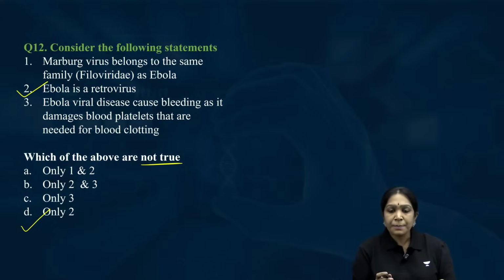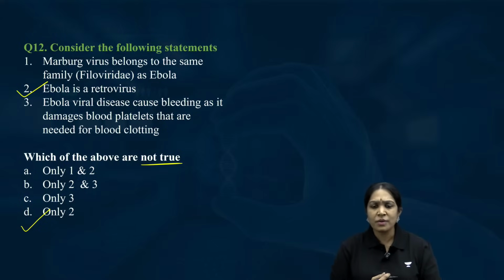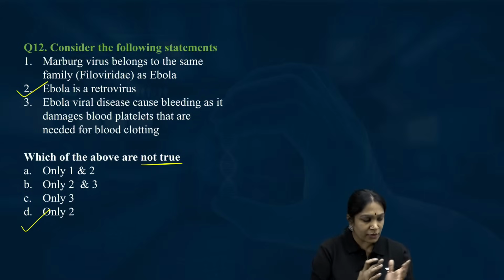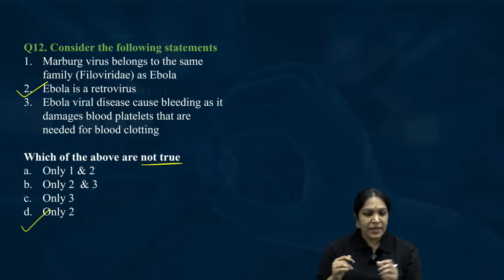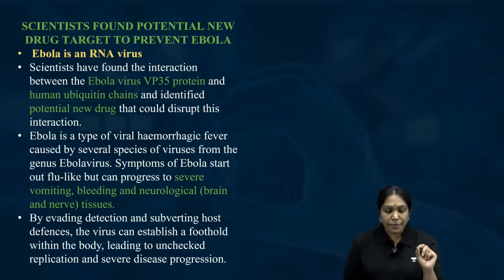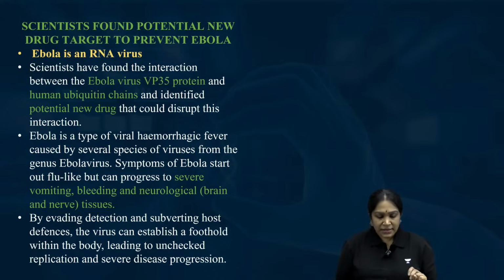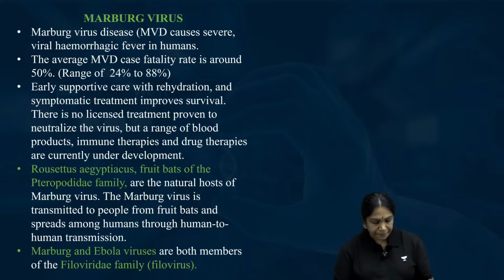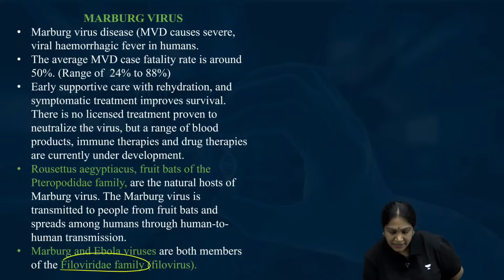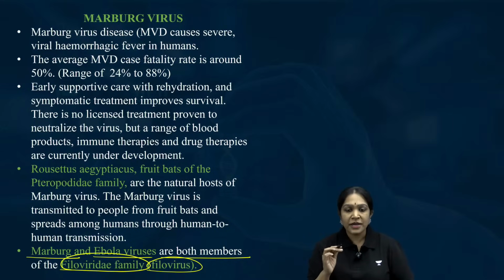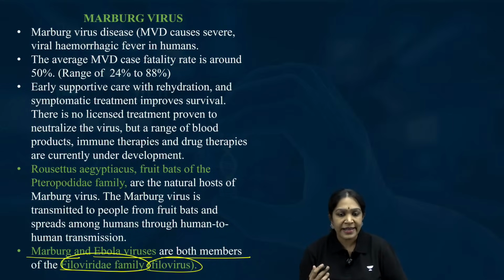Marburg virus. Who is Marburg virus? Ebola virus is there, na? Its cousin sister, related to the Ebola virus. Ebola virus and Marburg virus both belong to the family called filovirus or Filoviridae. They are both members of the filovirus family.